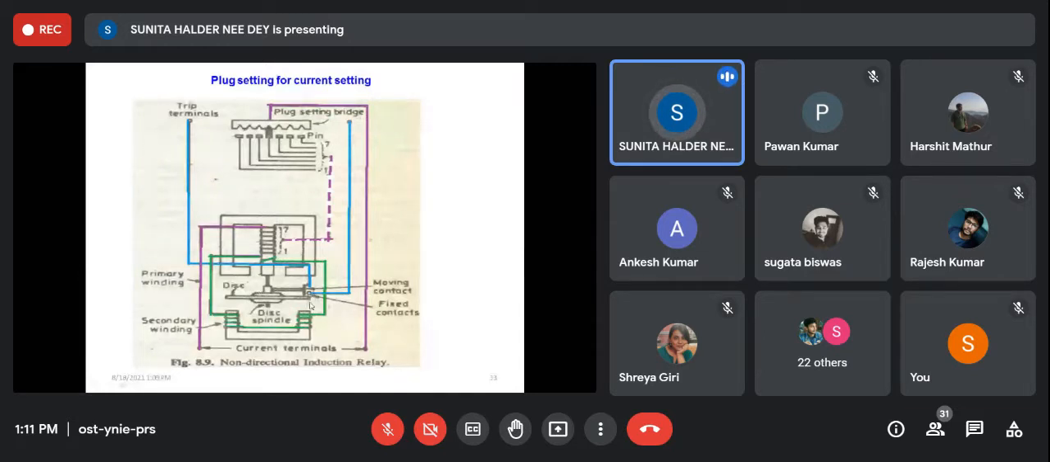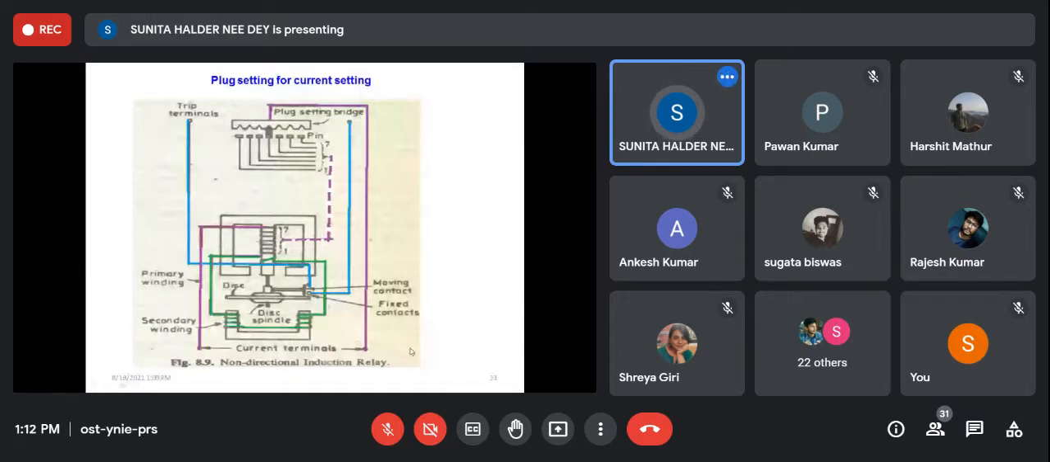And there is a contact, shown in black color, on the disc spindle. So when the disc is rotating, this contact is also rotating. At a particular time, it will close the desired contact of the circuit breaker excitation circuit. That is shown in blue color, and it is written here as non-directional induction relay.